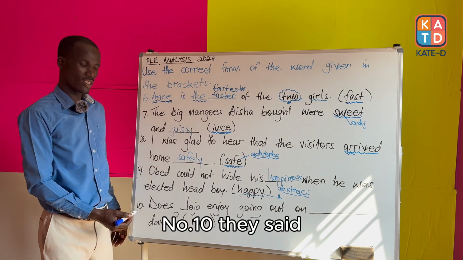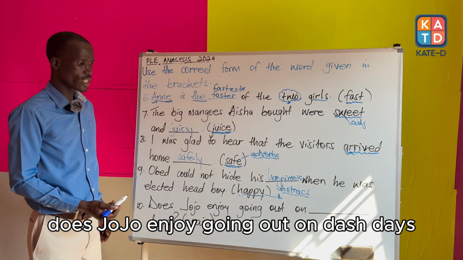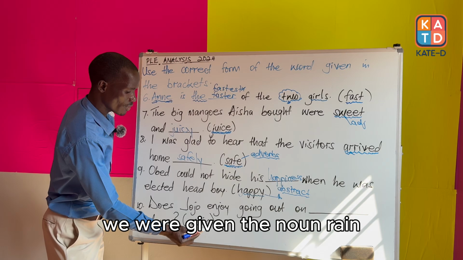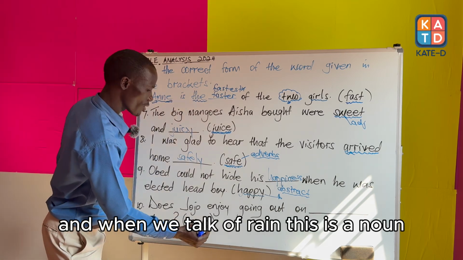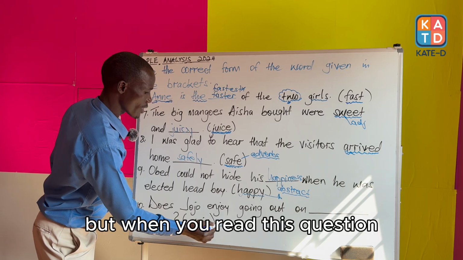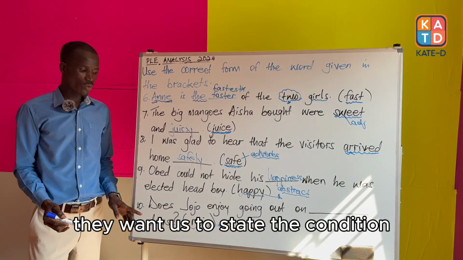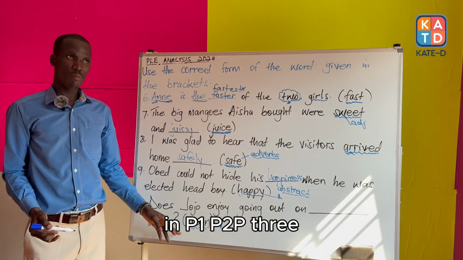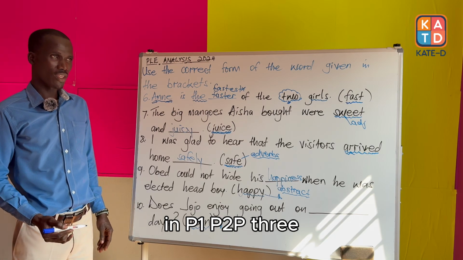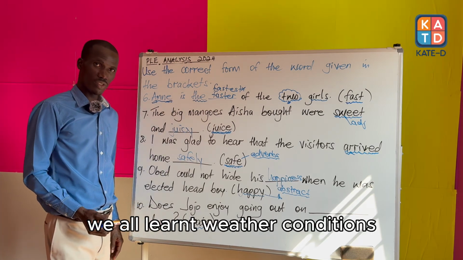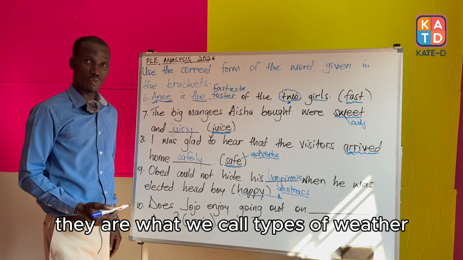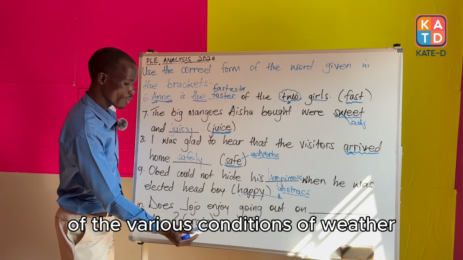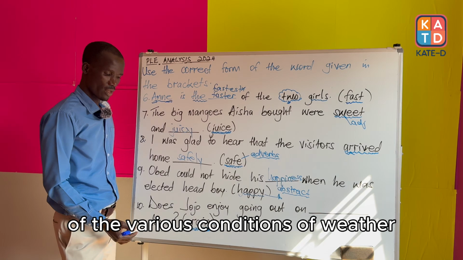Number 10, they said, does Jojo enjoy going out on dash days? We were given the noun rain. And when we talk of rain, this is a noun. But when you read this question, they want us to state the condition. We all learned weather conditions. They are what we call types of weather. So here they were testing learners whether they are aware of the various conditions of weather.